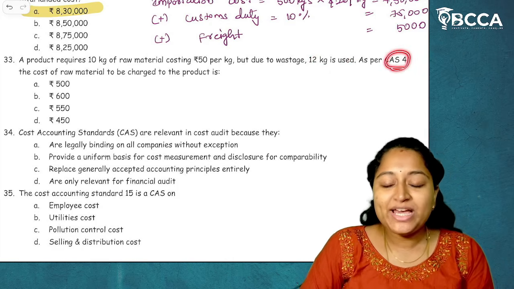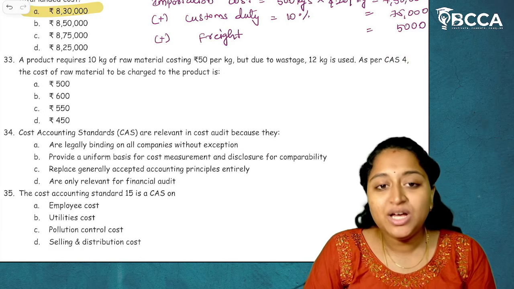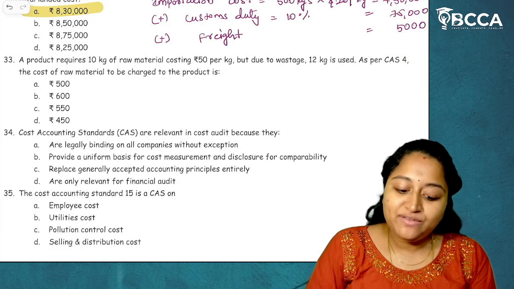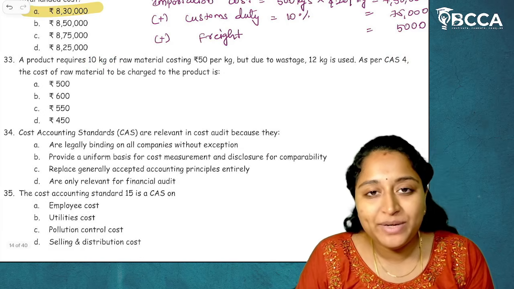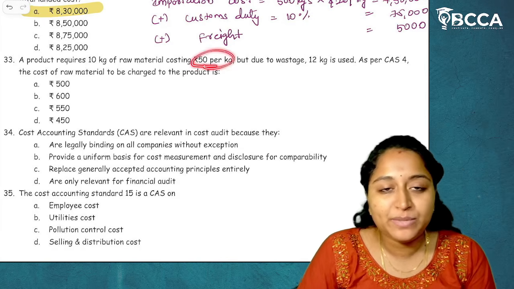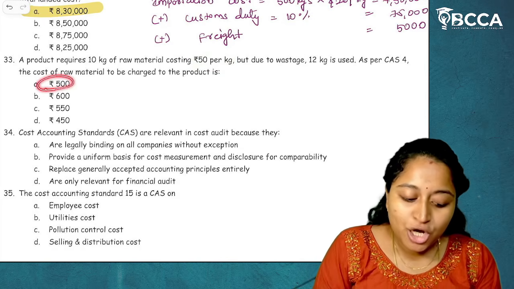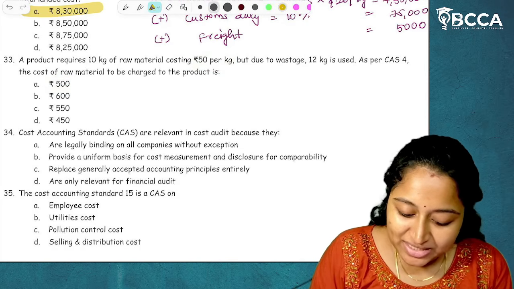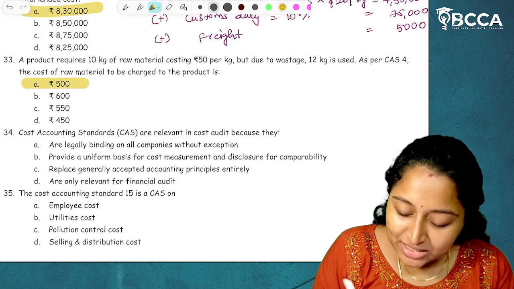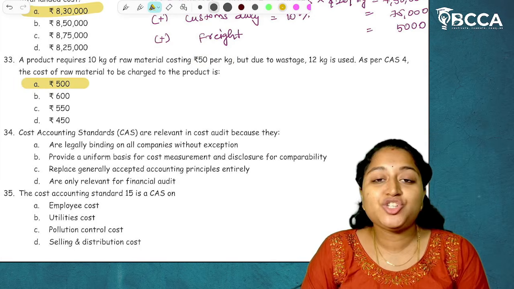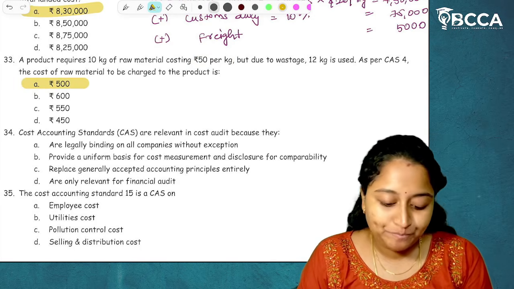So as per CAS 4 captive consumption, how much we have to consider? We will consider 10 kgs of raw materials which has been costing of 50 per kg. So the answer will be rupees 500. I hope it is clear. This is the cost of raw materials which we will charge to the product as per CAS 4. I hope it is clear.